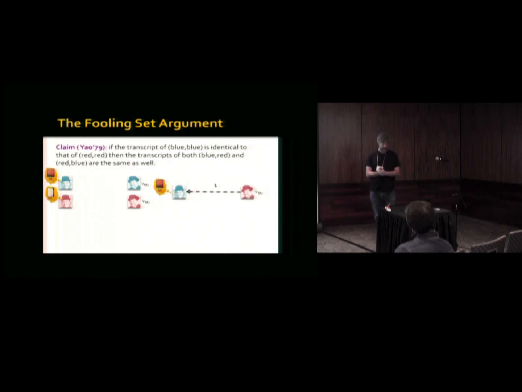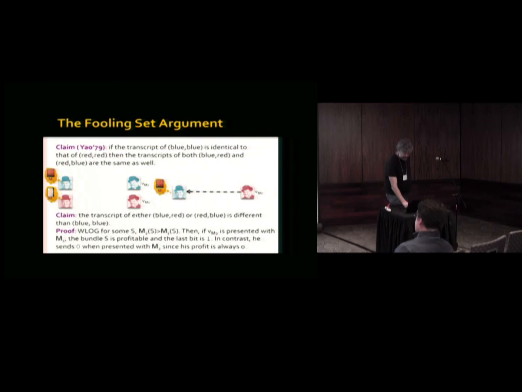But this cannot happen here, because remember that when the blue guy plays against the other blue guy, his utility is 0, whatever the output is. When the red guy plays against the red guy, his utility is 0, whatever the output is. But since these are two different valuations, in one of the two cases he will get positive utility.